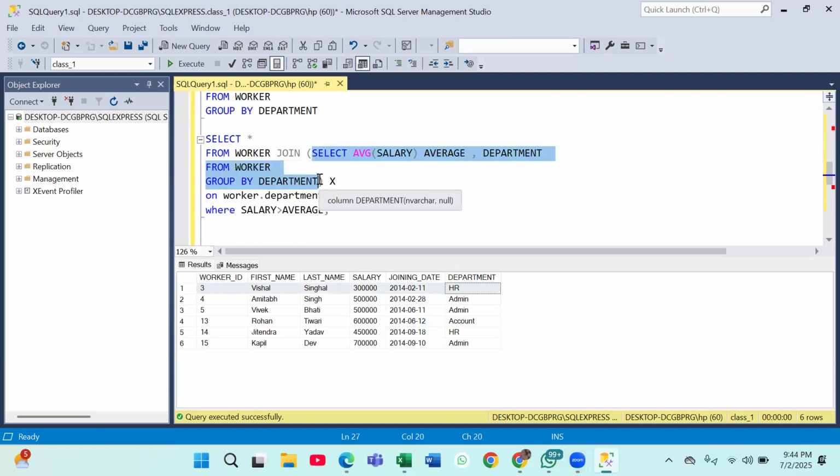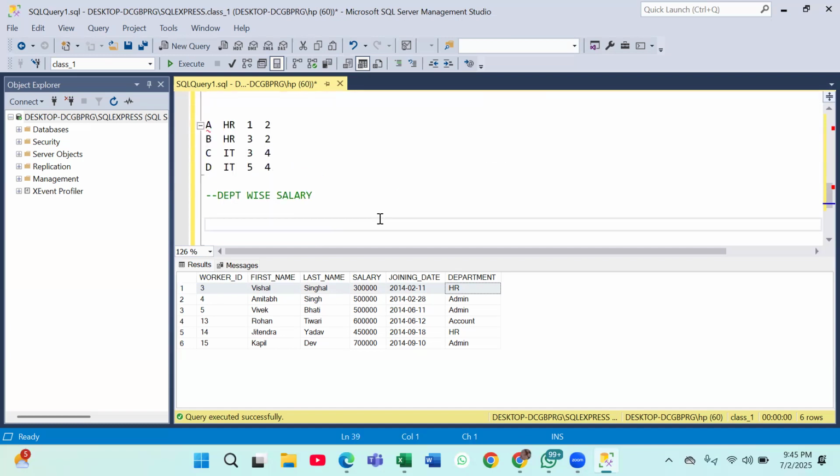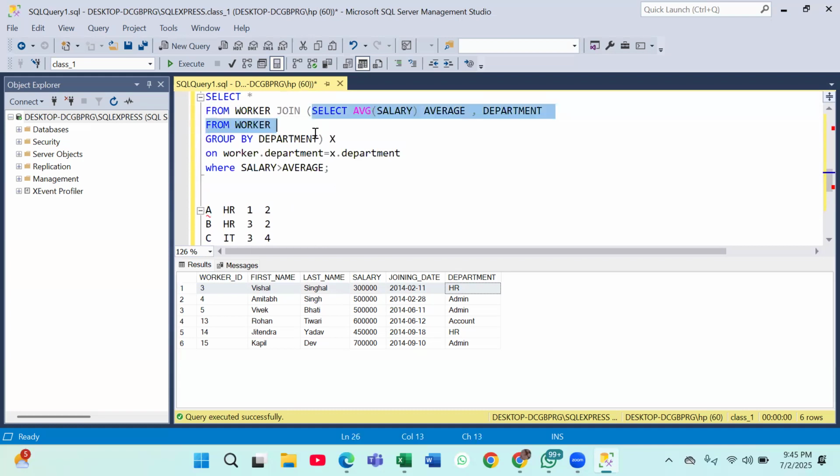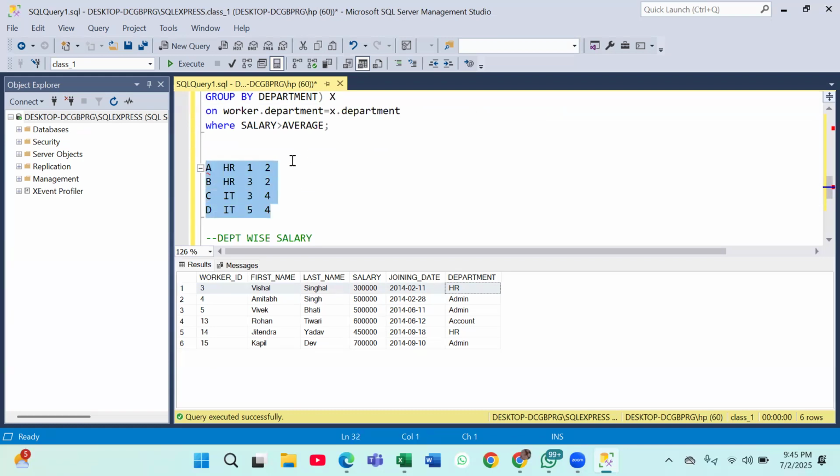In the from clause, you always write down a table, correct? And is it ever possible to have a table without a table name? Are you able to get that? What am I talking about, everyone? Is it ever possible to have a table without a table name? This is your department-wise average. No, right? So I have given this table name as X. You can give it anything as per your choice. So first I found the average. This is my average department-wise. Now I have just compared them with the person who belongs to the same department.